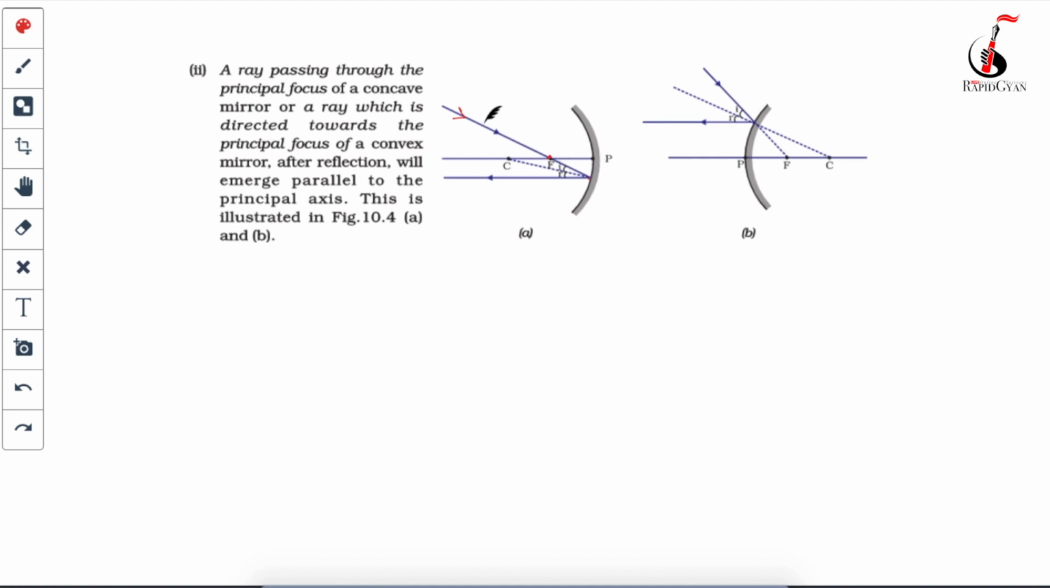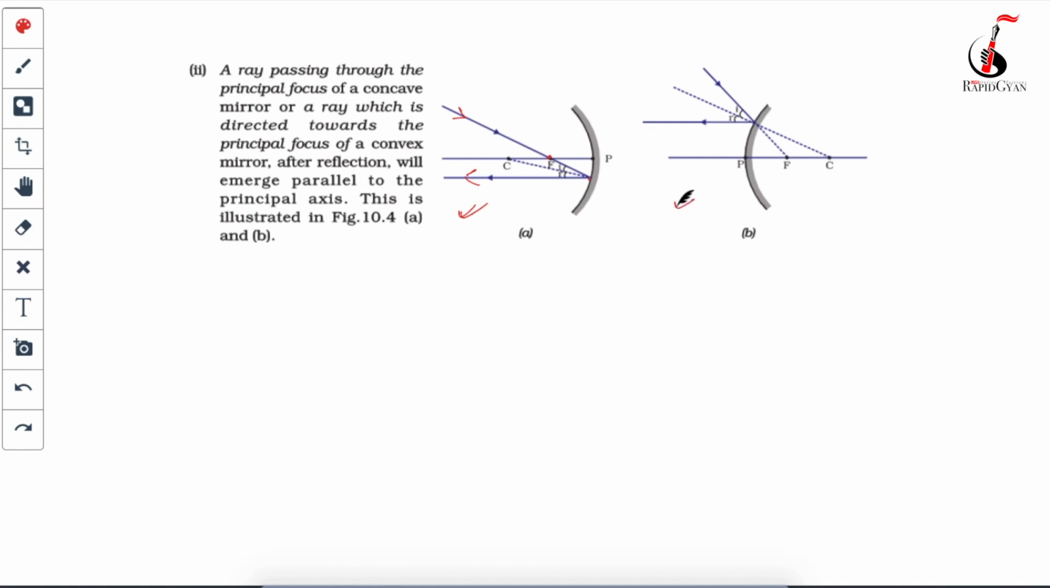It's going via the focal point of the mirror and striking the surface. So after that it will go parallel. So in this case your reflected ray will become parallel. So this is just opposite to your first point. First point, if light will go parallel, after reflection it will go via focus point. In this case, if light will go via focus point, after reflection it will go parallel.